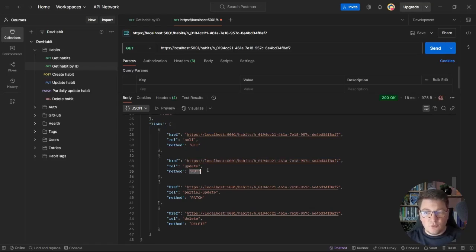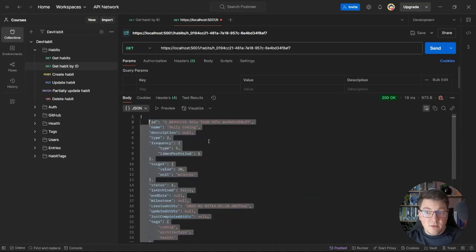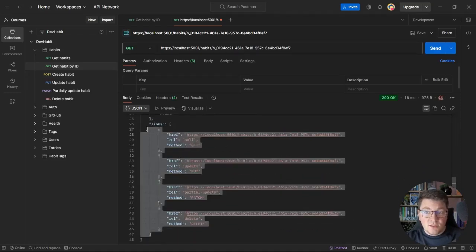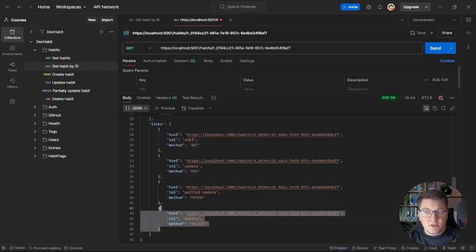I will have to reference the documentation to see what the request body is, but typically it will be safe to assume that you can use the representation that you have available, which is right above the hypermedia links. Using these hypermedia links, the client application doesn't need knowledge about how to construct the URIs where they can send requests. They also don't need to know which HTTP methods to use. All of this information is present in the hypermedia link that your API returns.